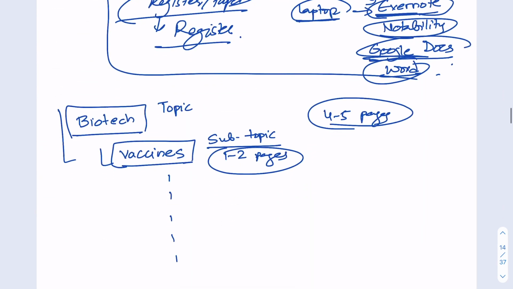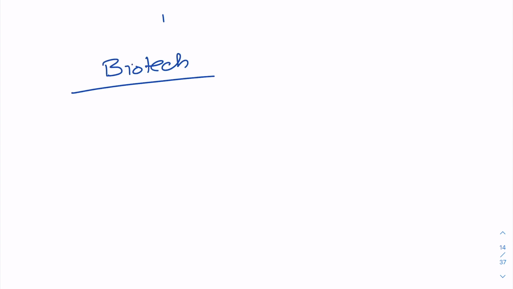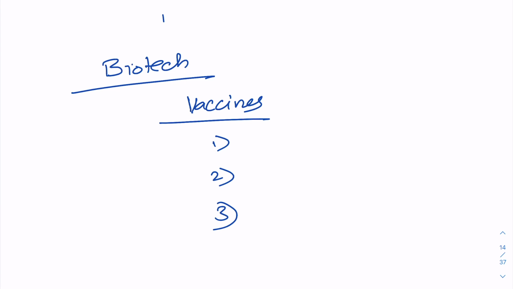Okay, so like this, your notes should not be chronological. They should not be chronological, because how will you study chronological notes? They should be topic wise. So in my notebook, I will simply have a heading like biotech, and in that I will have vaccines, and in that I will write points. As I go through various stuff on a daily basis, I can come back to it and add my notes to this particular notebook. Okay, so that's how you make notes.